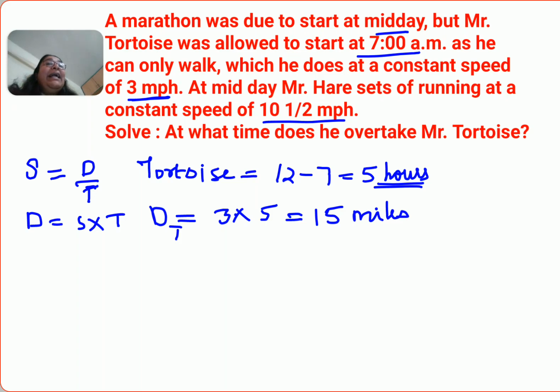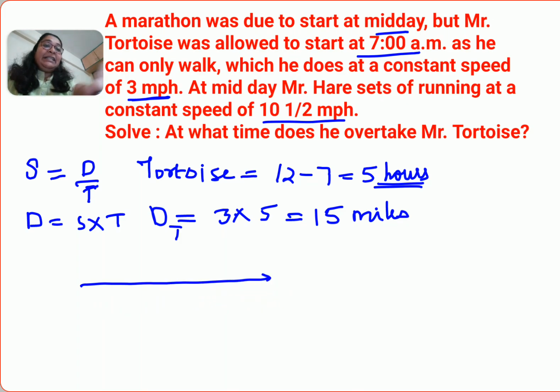Okay. Now at midday, Mr. Hare also starts running. Now please understand, Mr. Hare runs at a constant speed of 10.5 miles per hour. Now we will see that Mr. Tortoise is running in the same direction and Mr. Hare is also running in the same direction. So please understand, here the concept of relative speed comes into the picture.